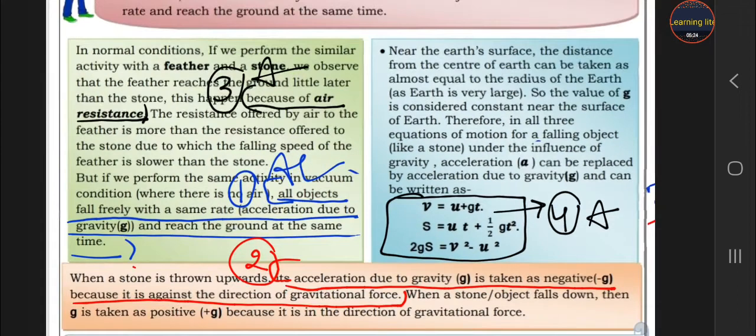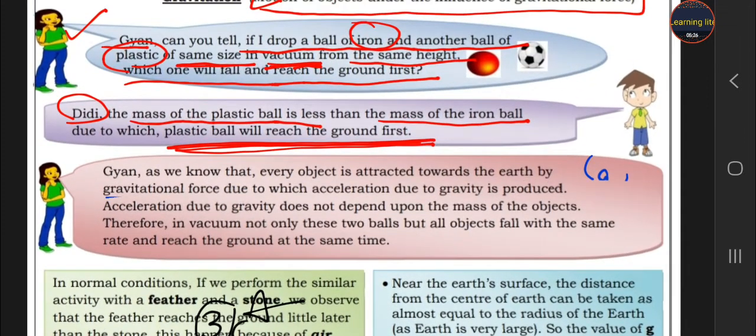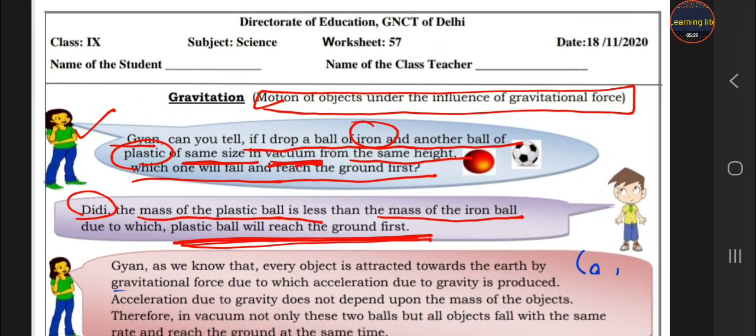I think this worksheet is very easy, and today you learned amazing things: why a feather, a plastic ball and an iron ball, which object reaches the ground earlier and which later, and why.